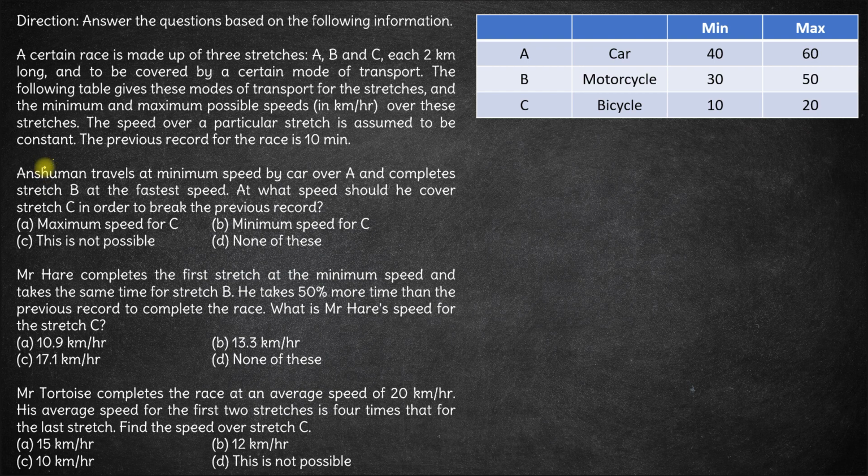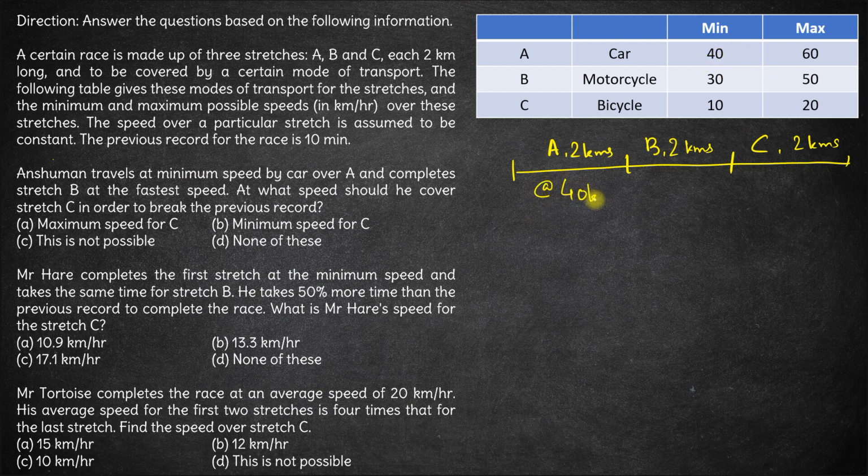The first question here is, Anshuman travels at minimum speed by car over A. Okay, so let's talk about stretch A, B and C. Stretch A is 2 kilometers. B as well is 2 kilometers. And the stretch C is also 2 kilometers. It's given that Anshuman travels at minimum speed by car over A. So the minimum speed of the car is 40. So Anshuman travels at 40 kilometers per hour.